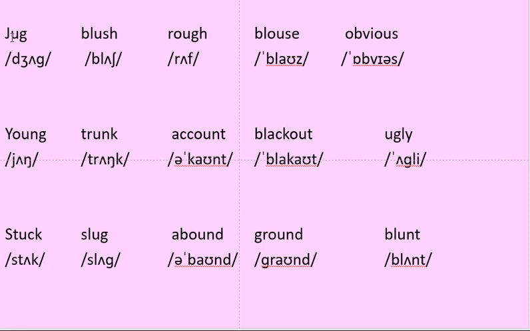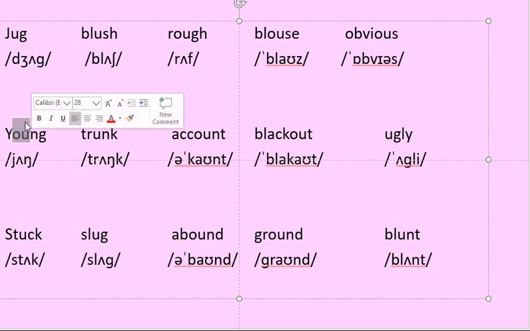Okay, the first word, jug, J-U-G, jug. So jug, you pronounce as ug. Next one, young. Here OU also, how do you pronounce? Ang, young. So jug is ug and young is ang.